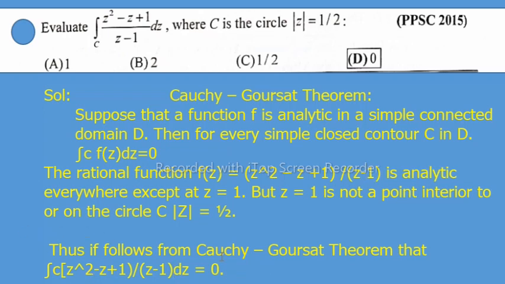Thus it follows from the Cauchy-Goursat theorem that the integral of (z square minus z plus 1) divided by (z minus 1) dz is equal to 0. So option D is correct.